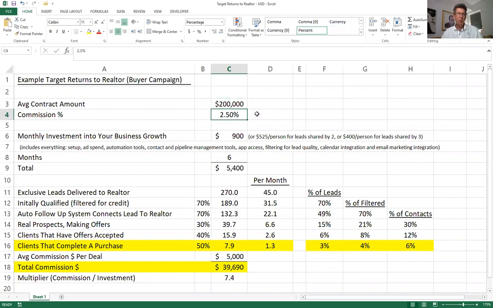And a typical commission percentage, again, I'll use 2.5%. Yours, again, may be more or less, but it'll just get the conversation going. So that will obviously drive the return and the ROI.